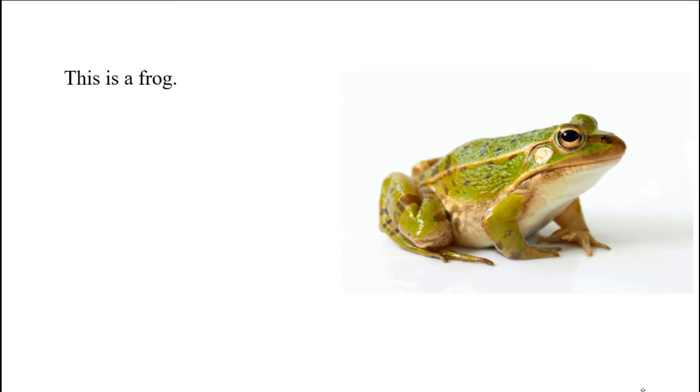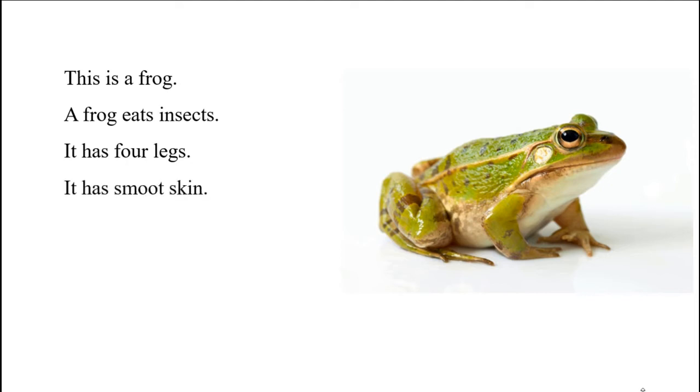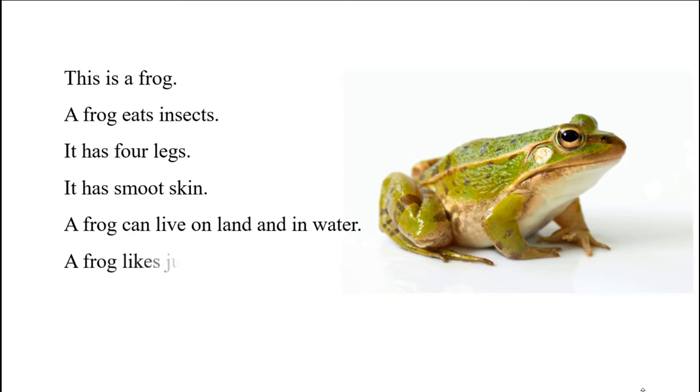This is a frog. A frog eats insects. It has 4 legs. It has smooth skin. A frog can live in land and in water. A frog likes jumping anywhere.